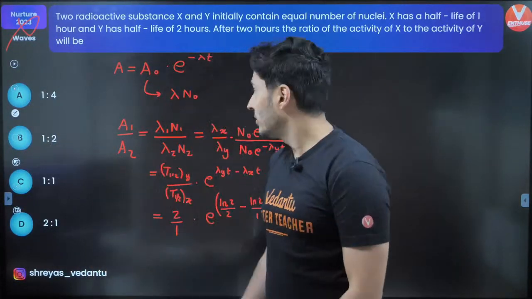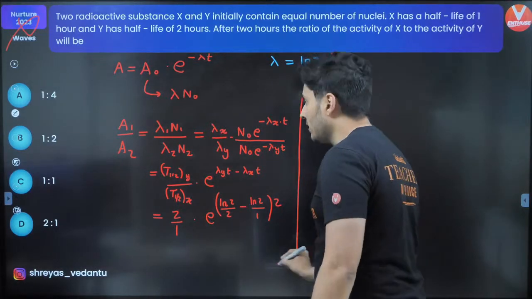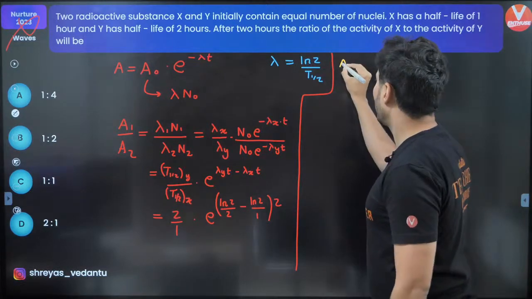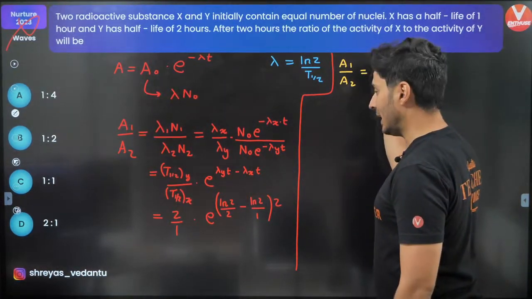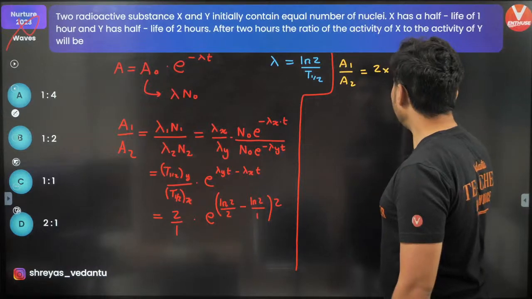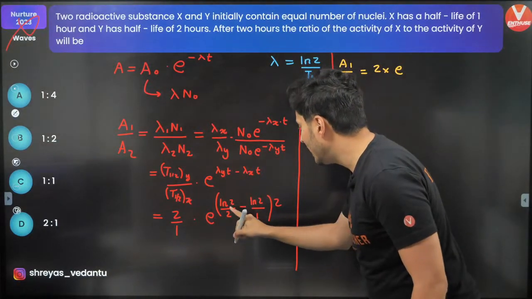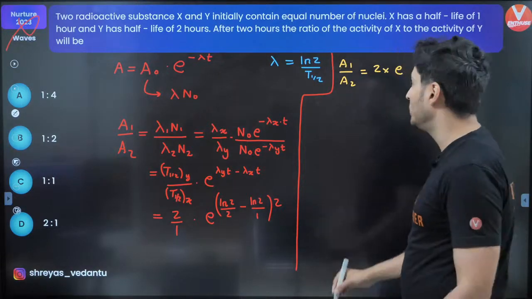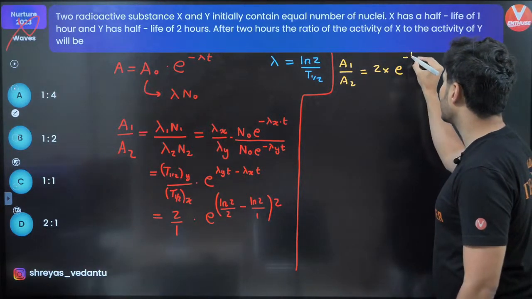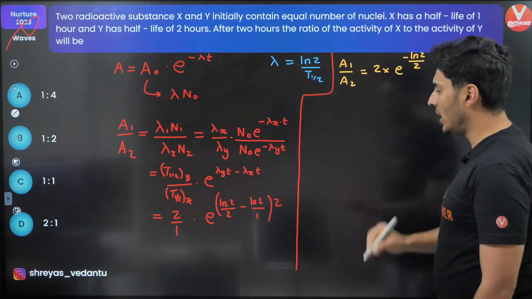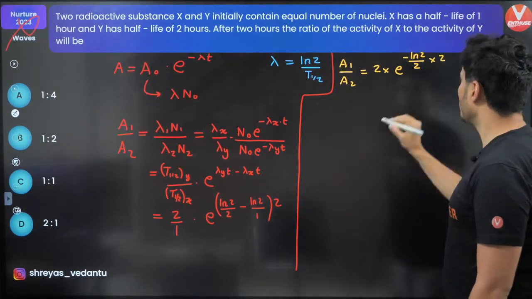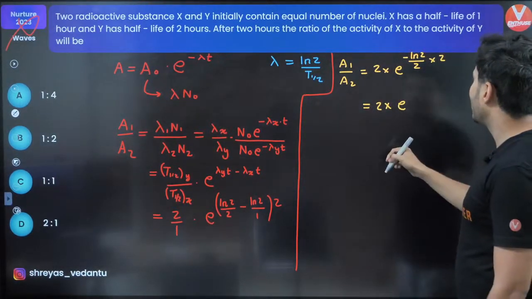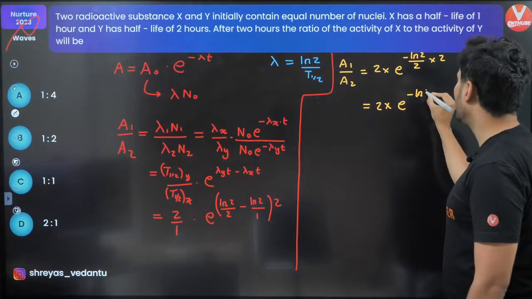Now a lot of mathematics will be involved over here, especially the logarithms part. Observe carefully now. So therefore, A1 by A2 will be 2 by 1 into e to the power of log 2 by 2 minus log 2. This will be minus log 2 by 2. So this will be e raised to minus log 2 by 2, into 2. I hope this is clear. So this will become 2 into e to the power, the 2 gets cancelled, I will have minus log 2.